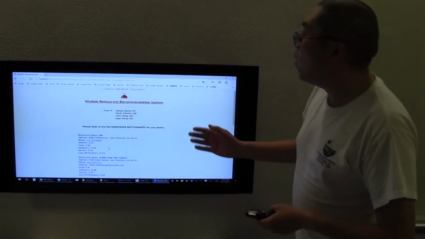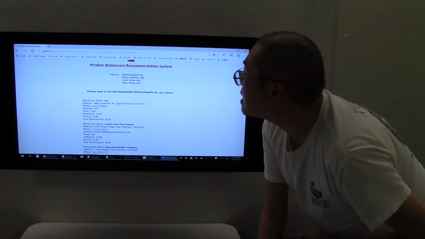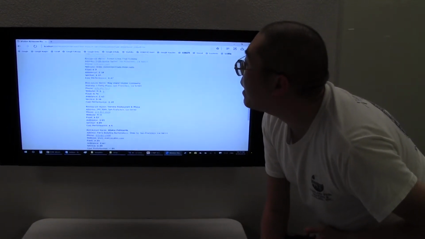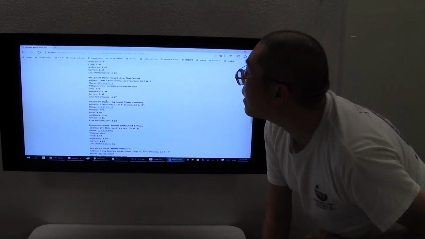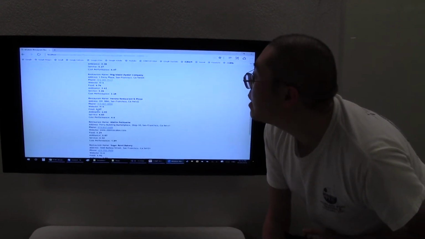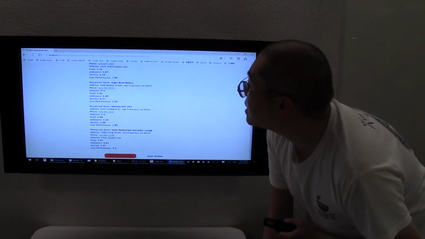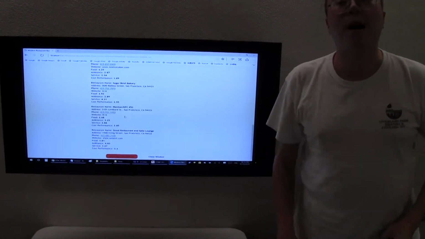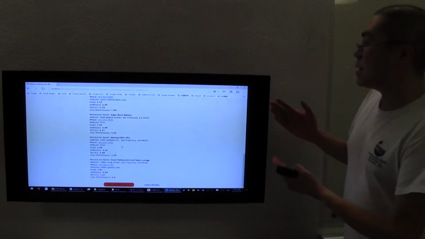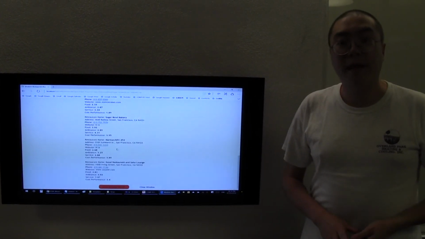Let's see. Okay, we got the list of restaurants. Look, it's in San Francisco, and then look at this. It's 5-star food, 4.76. It's kind of okay. We totally recommend 8 restaurants from our restaurant list. So I think this is a successful web application we have built. Thank you so much.